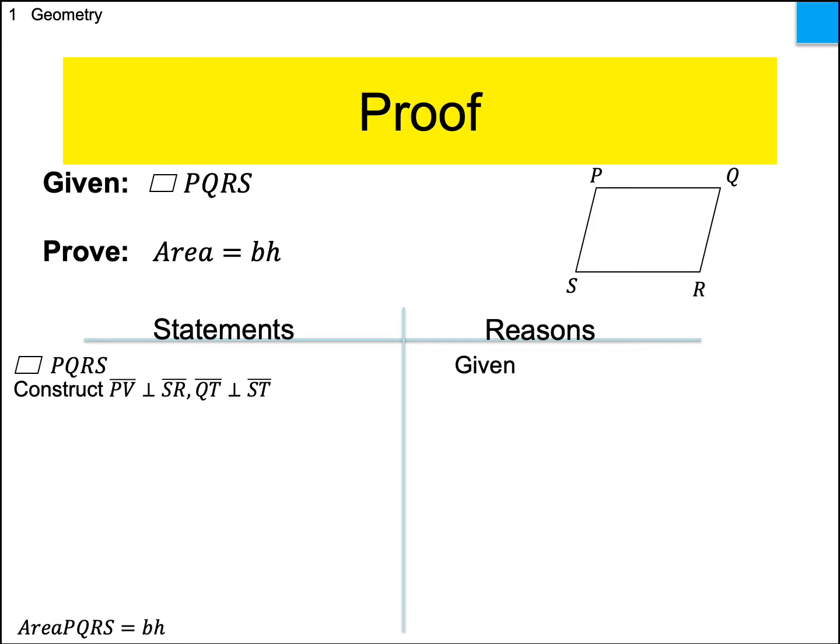All right, here's how we're going to do it. We're going to construct basically altitudes or heights. So we're going to go from one parallel side to the other parallel side. So we're going to construct PV, and we're making it perpendicular. And we're also going to, off to the side a little bit, make QT so it looks like that. So both PV and QT are perpendicular to side SR. Therefore, they do measure the height between the two parallel sides, the two bases. So that's just our basic instructions.